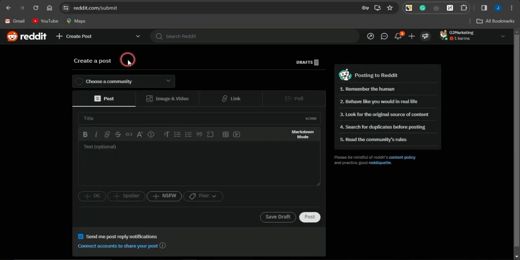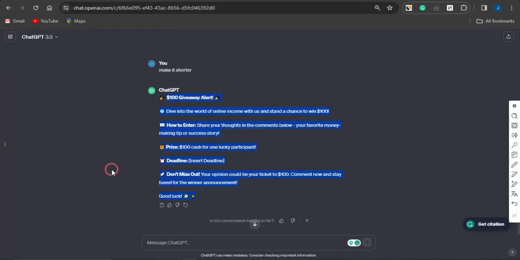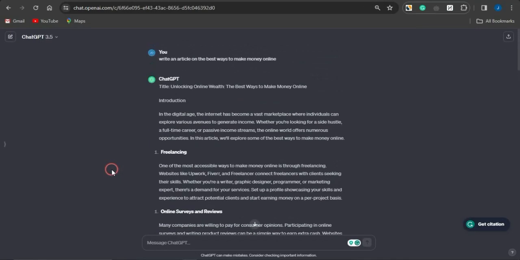If you do click on write post, guys, you can actually go on to writing a simple post right now utilizing AI tools like ChatGPT. And you can see right here, I actually did use ChatGPT to write an article. I asked ChatGPT to write an article on the best ways to make money online.